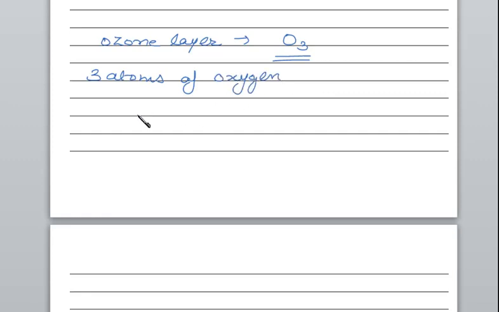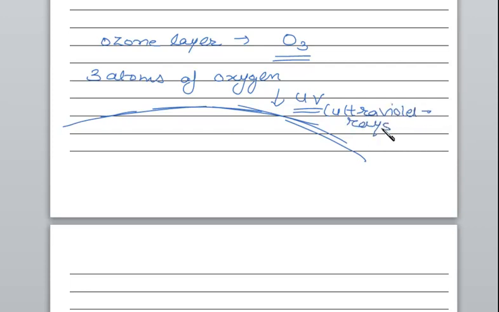Now this particular layer which is in the atmosphere is not allowing the harmful UV rays, that is ultraviolet rays, to enter the Earth's atmosphere, right? But what is happening?